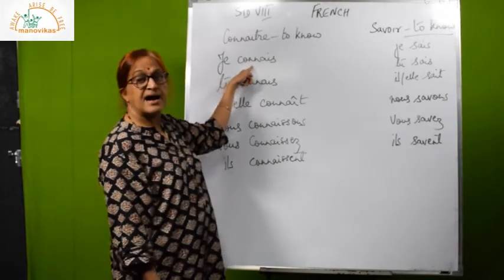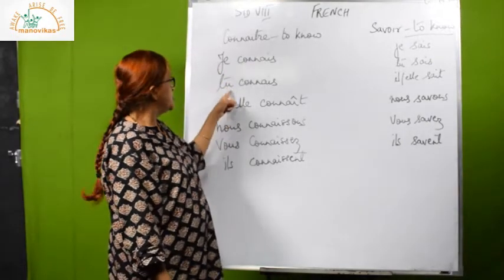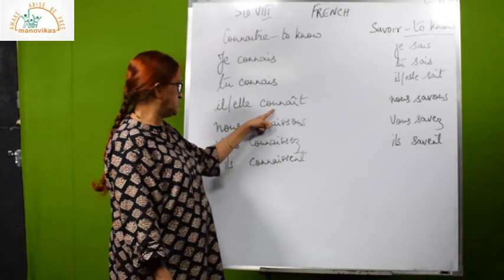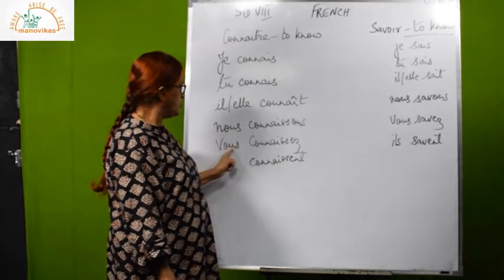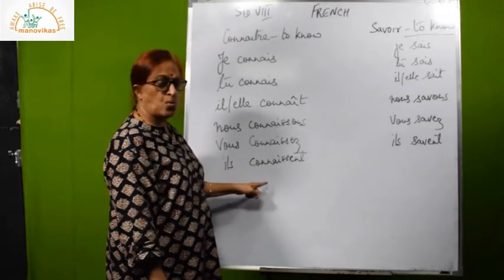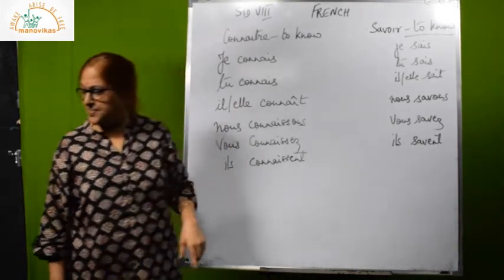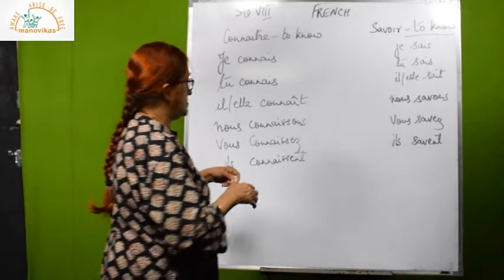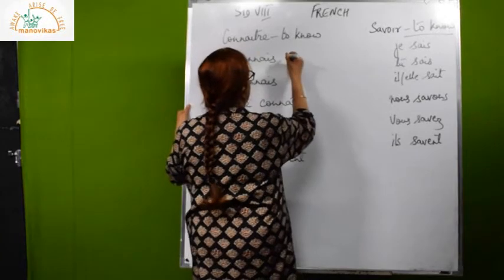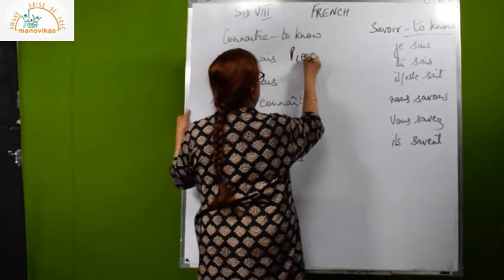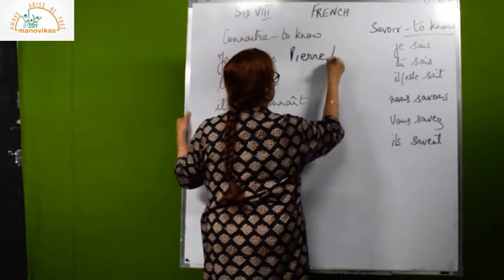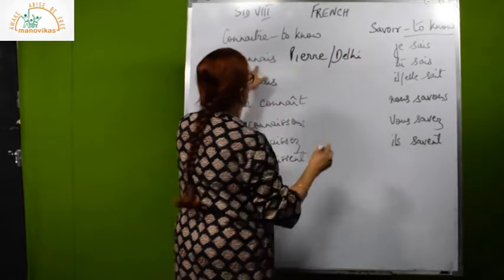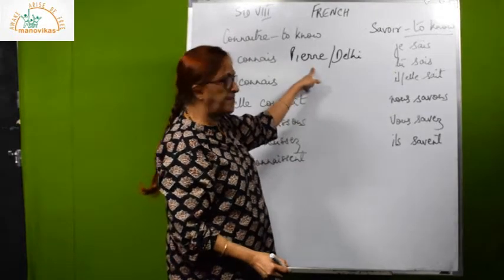What do I mean? Je connais, I know. You know. He knows, she knows. We know, you know. And they know. Now, for example, je connais Pierre means what? I know Pierre.